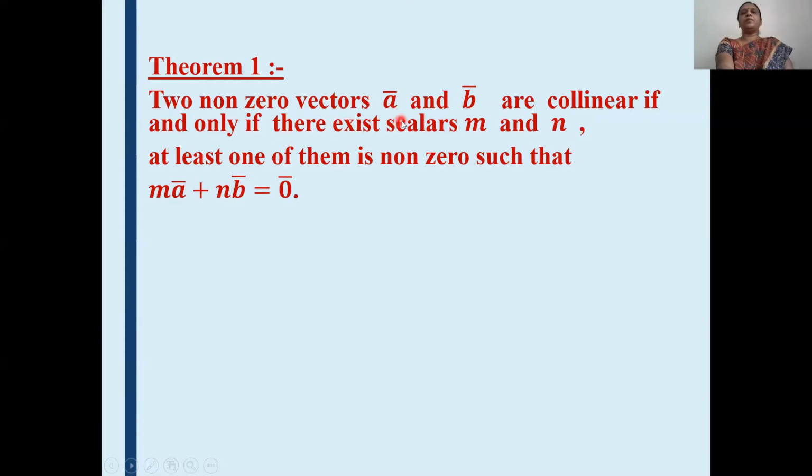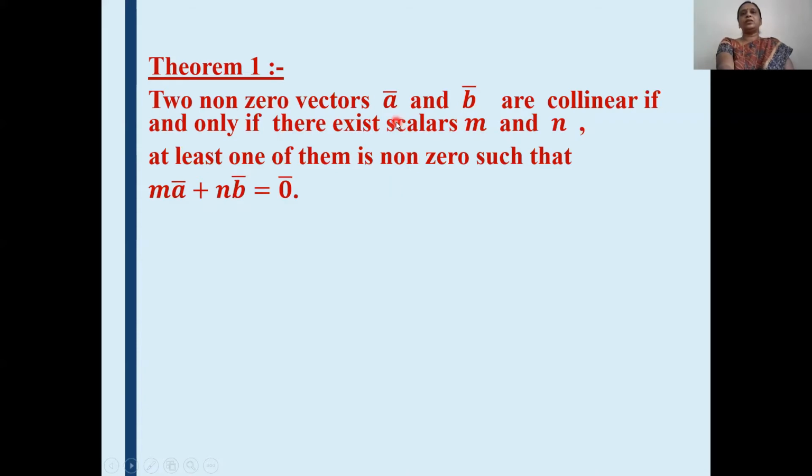Here A bar and B bar are collinear vectors. Then there exist scalars m and n. At least one should be non-zero. Then they satisfy this equation m A bar plus n B bar is equal to 0. And here, if and only if is given, which means we have to prove the theorem two-way.